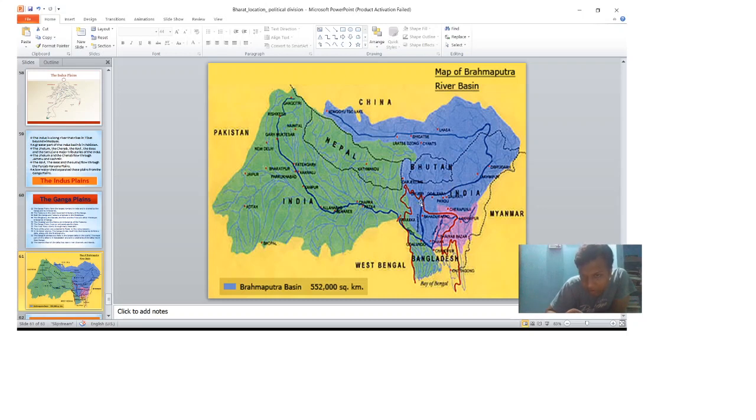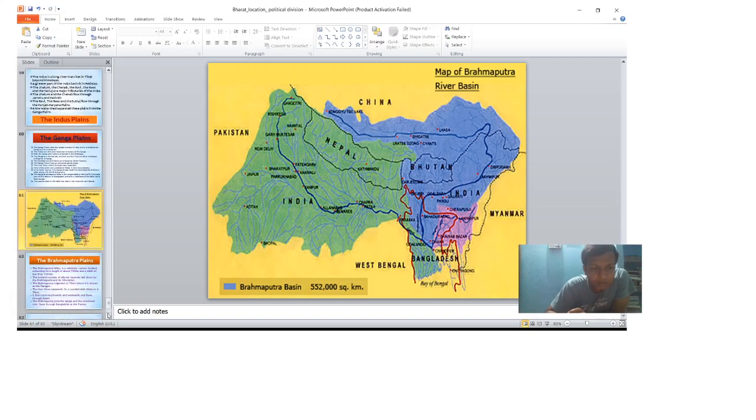From here it enters Bangladesh, and look at this. This is the Ganga, and this Ganga and this Brahmaputra meet here in Bangladesh.